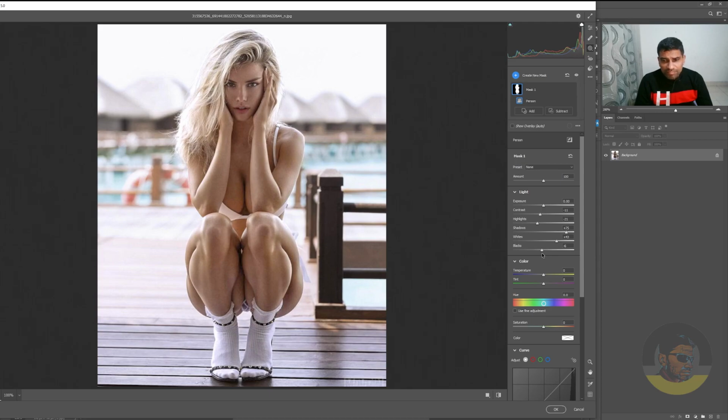That's all your choice. I think I have increased the shadows slider too much, so I will bring it towards the left a little, something like here. And if you want, you can also correct the color temperature to be warmer or on the colder side. I think this is okay, and just click OK.